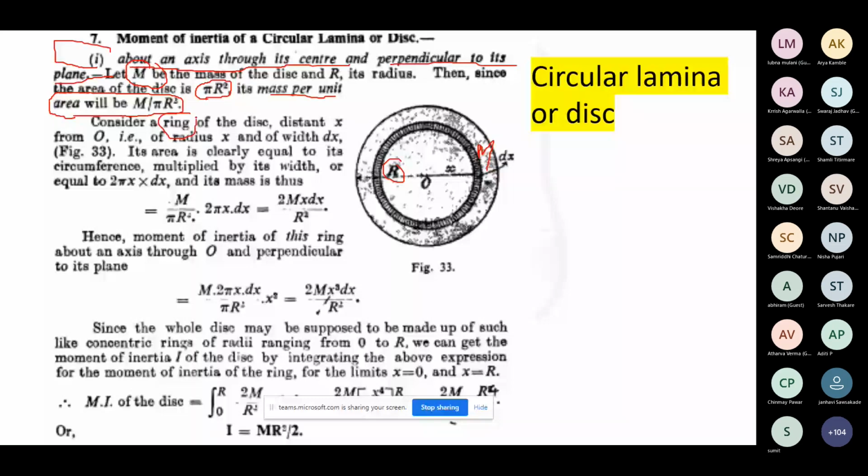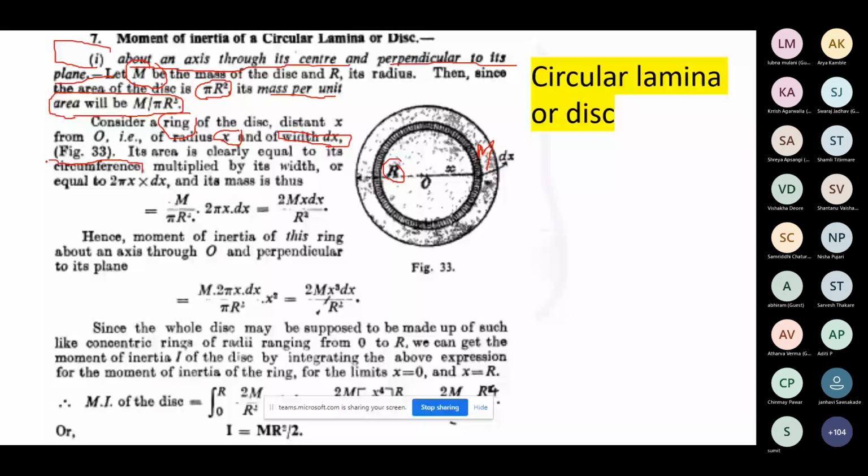So you consider a small ring of the disk, held at a distance x from the center, and the width we consider for that particular ring is dx. That is a position, and the axis is passing through the center, so x is the radius of the ring, and its area you can simply write down by multiplying the circumference by its width. That will be the area you get.